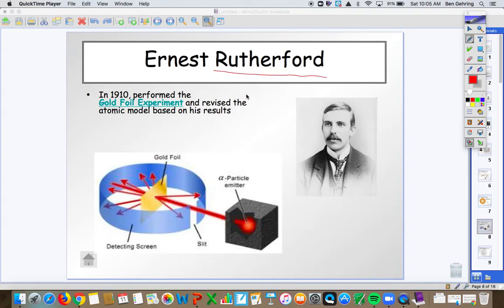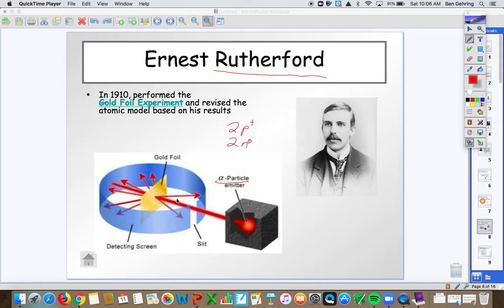So Rutherford set up an experiment where he fired what we call alpha particles. An alpha particle, which we'll learn about in the next unit, is composed of 2 protons and 2 neutrons. Protons have a positive charge, so he fired positively charged particles at this really thin piece of gold foil. So he took gold and he hammered it, smashed it down so it was a couple atoms thick and very thin, and fired these particles at the gold foil.